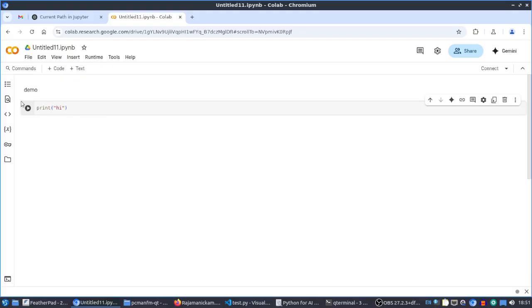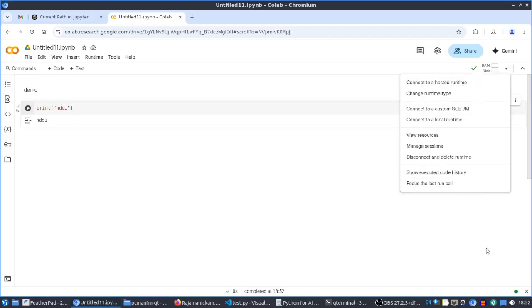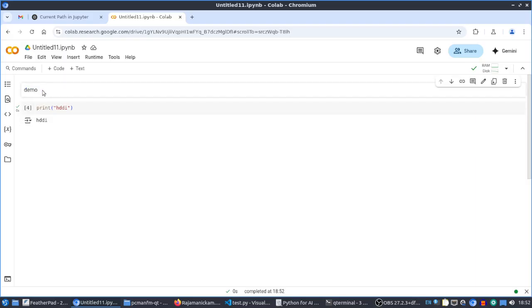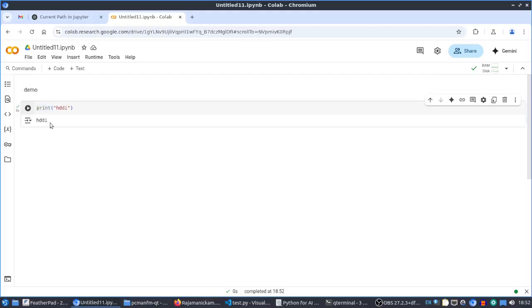And we can execute it. Since it's the first time, it is connecting to Google's hardware, right? That GPU. So it's taking a little time. Okay, output was shown now. Now the second time it will be very fast. Here we can choose various options. So this is the basic concept. We can enter text markup here and add the code, and we can see the output.